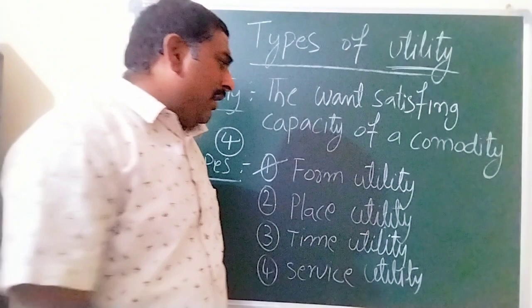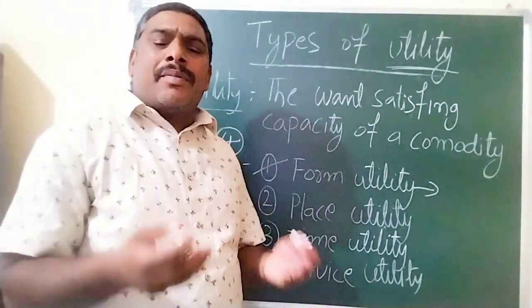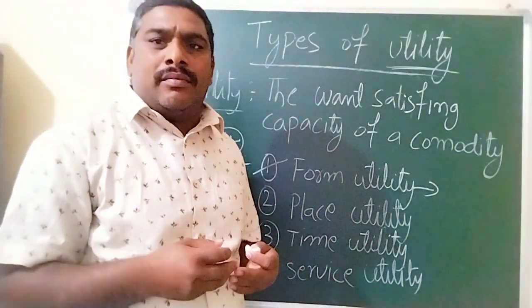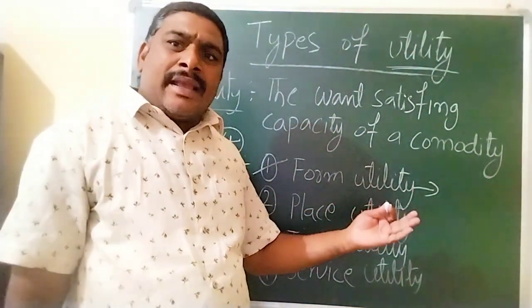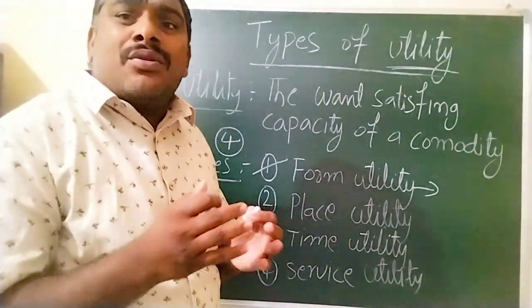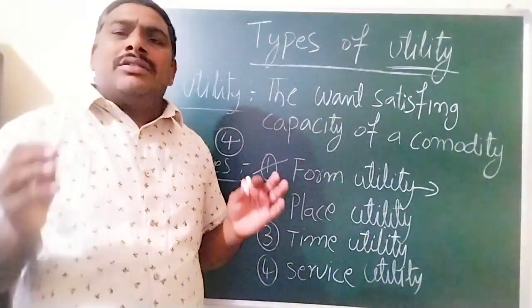For example, if you change the shape of a wooden log into a chair or a table, the commodity can acquire utility. A wooden log in the forest has no utility.